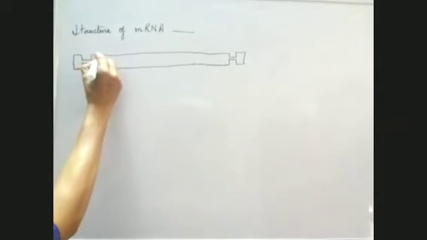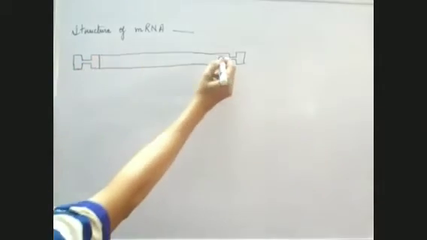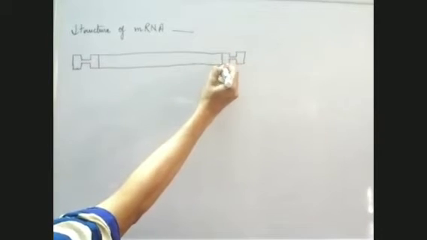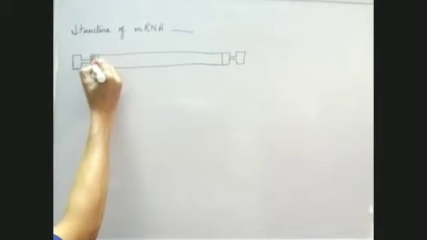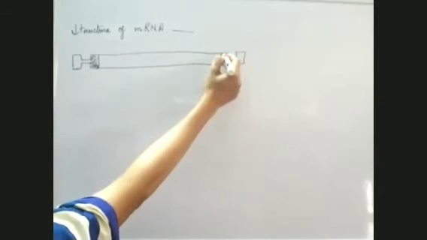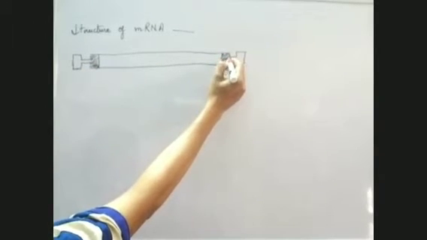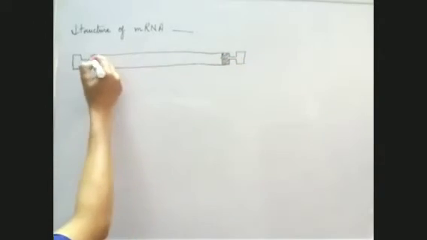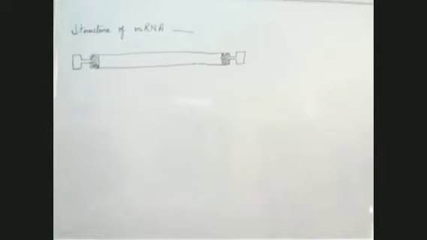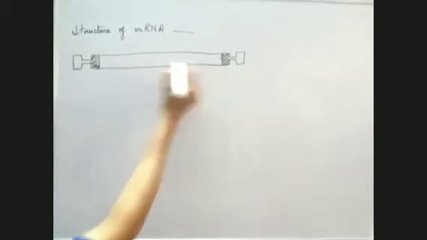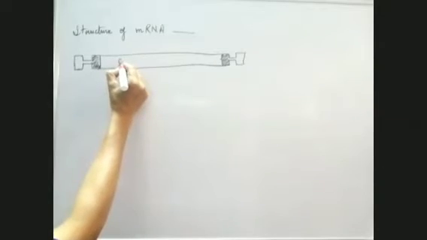Here this area is a little different. And how is it different? Like this. Now, from here to here, this region is the coding region.